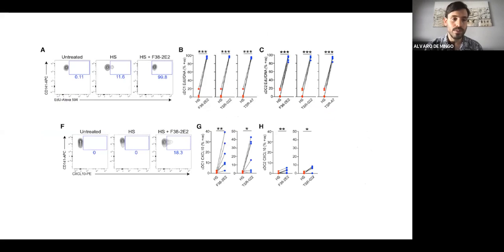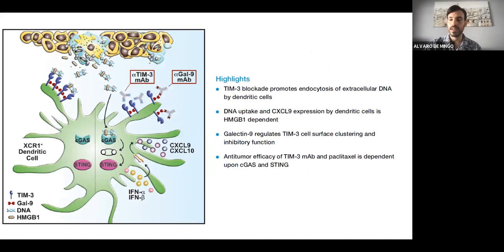So we were able to check for the DNA uptake in different patient samples using the TIM-3 inhibitors, and we were able to see that the TIM-3 inhibition in human was also effective, since we saw an increase in the DNA uptake. Also, we measured the expression of CXCL9, 10, and 11, and we were able to see an upregulation and a high expression of these cytokines also in the human dendritic cells.